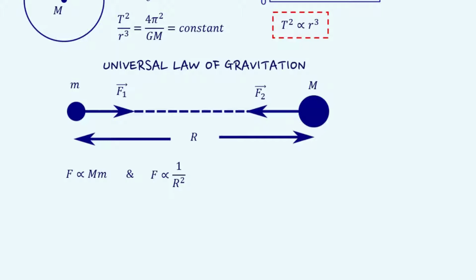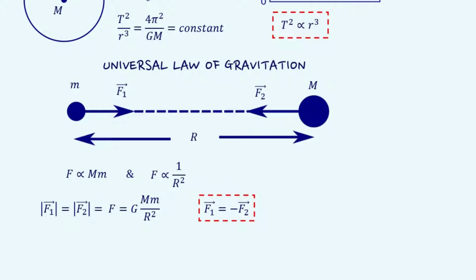The gravitational force between the two bodies is always attractive. The magnitude of the force of attraction between the two bodies is the same and they are opposite in direction. This force remains unaffected by the presence of any other object around the concerned objects. While formulating an equation out of the statements of Newton's law of gravitation, we have to use a proportionality constant. This proportionality constant is termed the universal gravitational constant. So far, both observations and theories suggest that the universal gravitational constant has the same value throughout the universe.